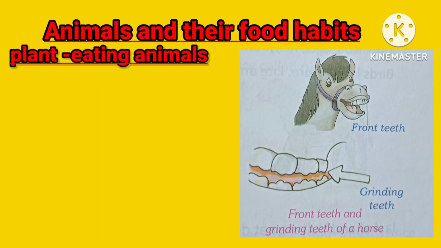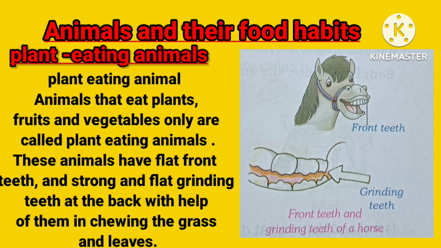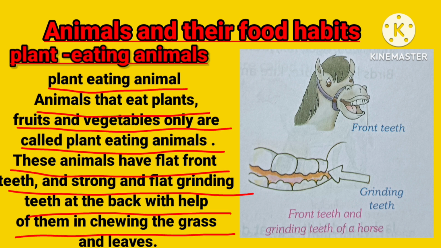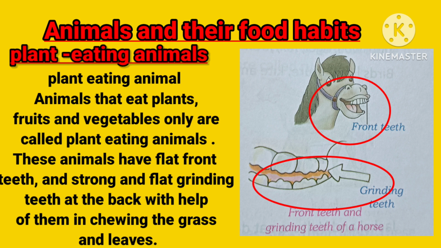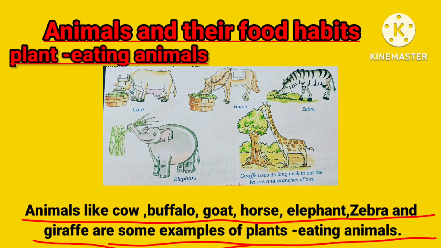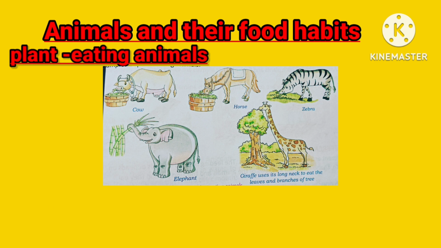So first is plant eating animals. What are these? Plant eating animals eat plants, fruits and vegetables only. Those animals that eat fruits, vegetables and plants are called plant eating animals. These animals have flat front teeth and strong flat grinding teeth at the back, with the help of which they chew grasses and leaves. Animals like cow, buffalo, goat, horse, elephant, zebra and giraffe are some examples of plant-eating animals.